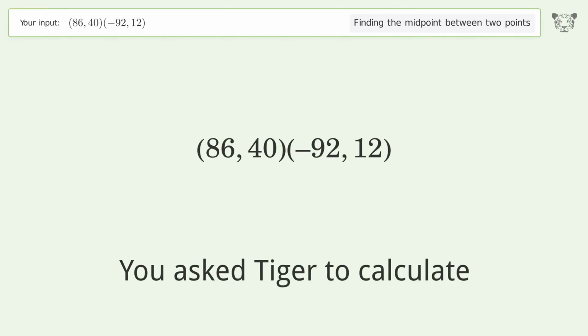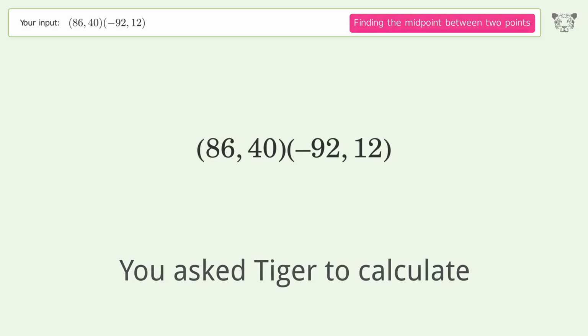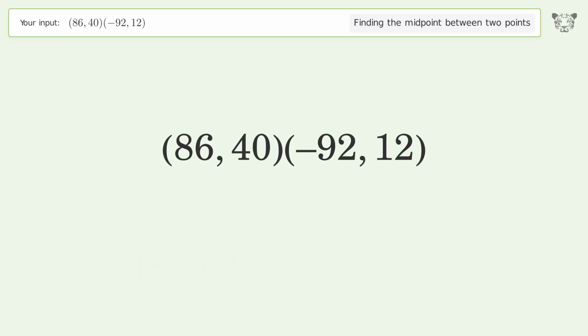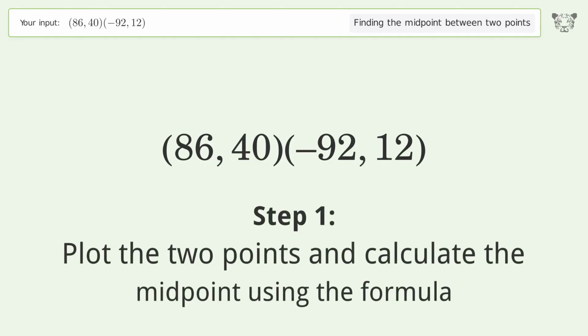You ask Tiger to calculate. This deals with finding the midpoint between 2 points. The midpoint between the 2 points is -3,26. Let's solve it step by step. Plot the 2 points and calculate the midpoint using the formula.